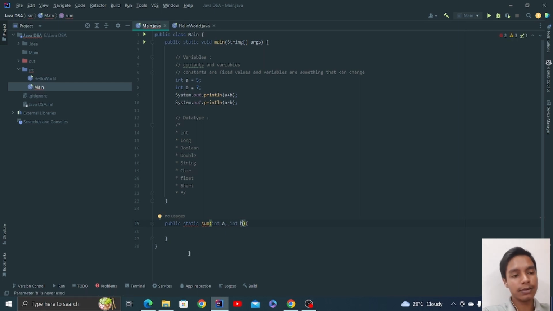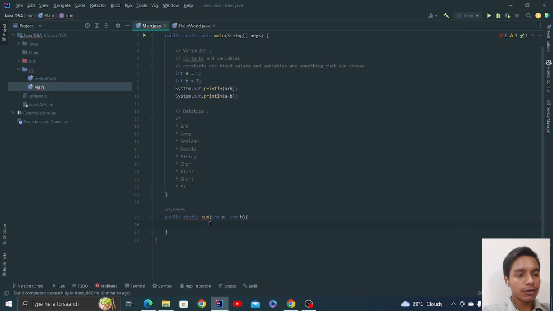These are parameters that I will talk about inside the functions. Now I would say the return type is int, because this is returning the sum of these two numbers, and then we return a plus b, right?